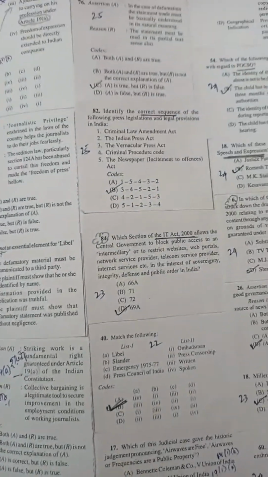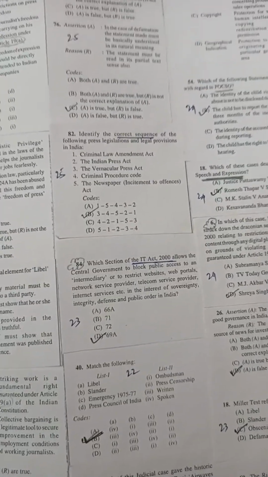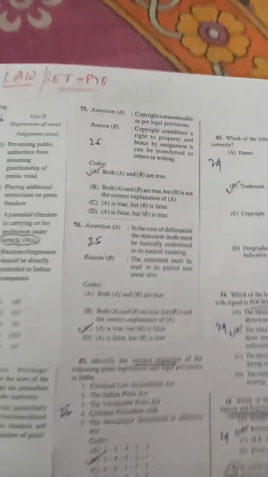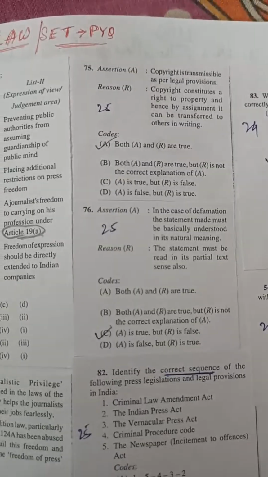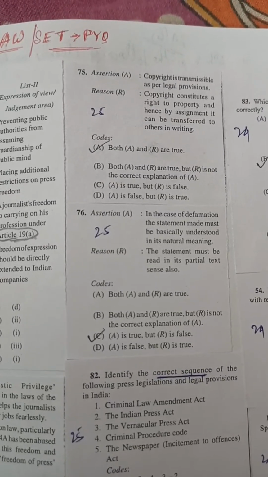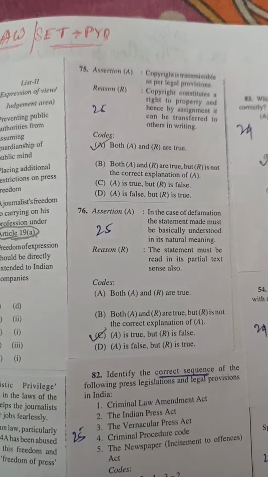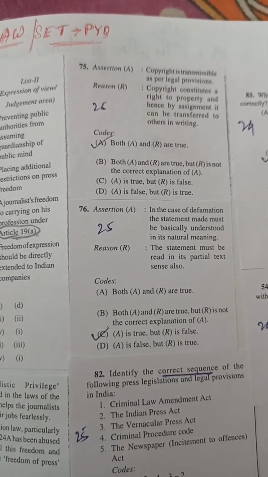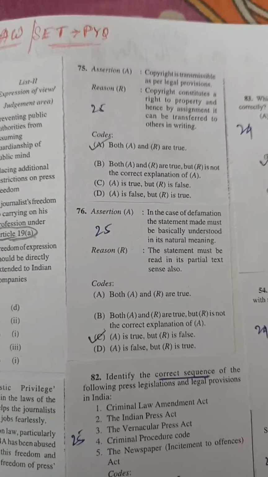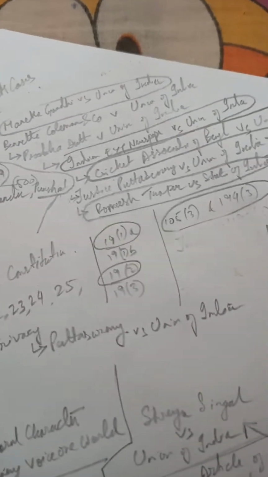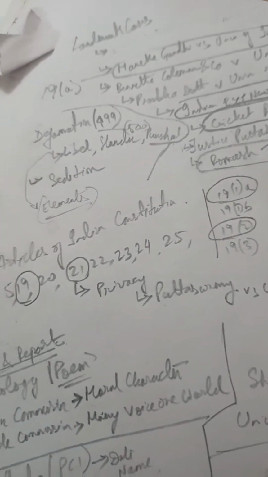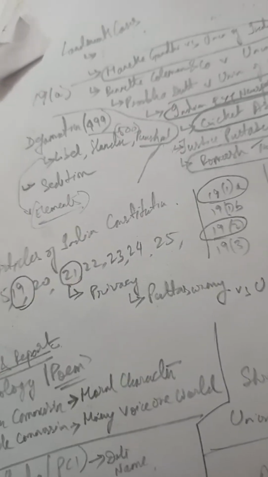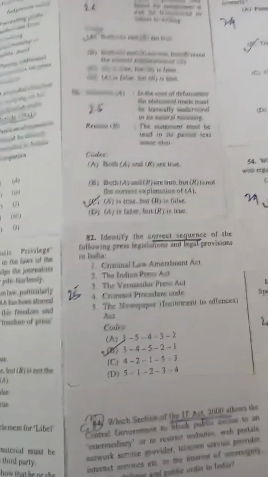In yesterday's lecture we talked about what law is and why law is important. Now we are just having a brief discussion about the previous year questions, to get an idea of how our learning approach must be. As far as SET is concerned, I am not talking about NTA UGC NET. They are asking assertion-reasoning type questions, from different aspects, different landmark cases, and from the articles on freedom of speech and expression: Article 19, 20, 21, 22.